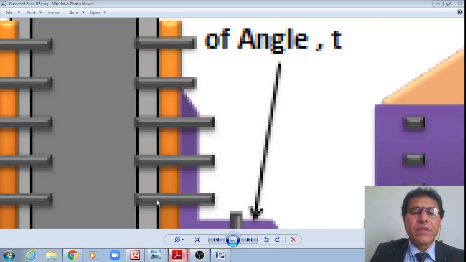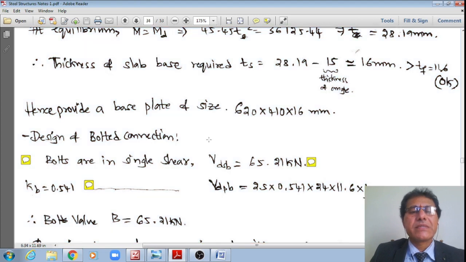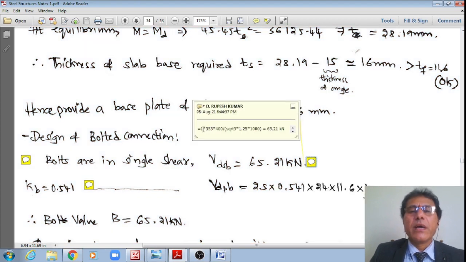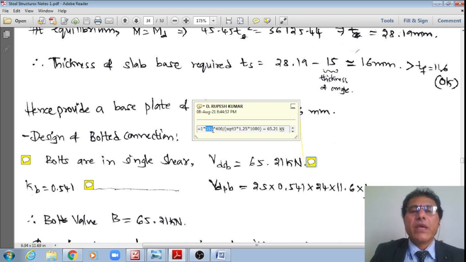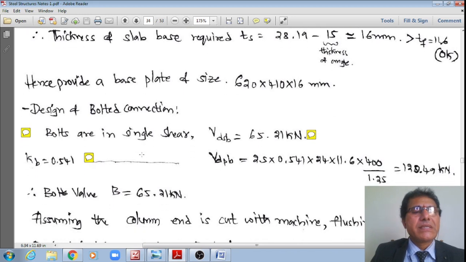Hence, the strength of the bolt in single shear: I know this formula, just substituting into it, n is equal to 1, and the net threaded area of this bolt is 353, multiplied by FUB equal to 400, divided by square root of 3, divided by 1.25, divided by 10 power 3. It works out to 65.21 kilonewton in single shear.